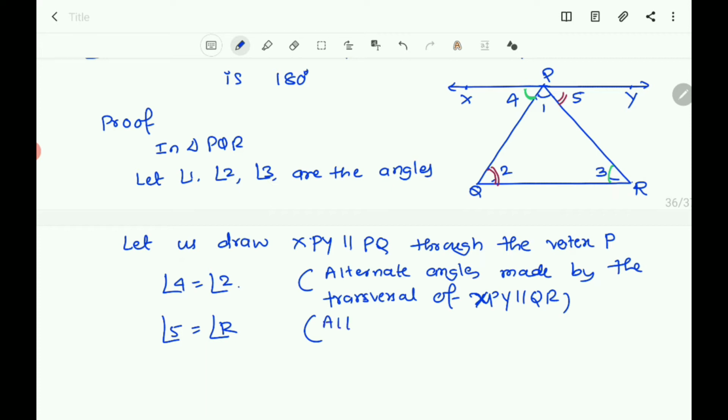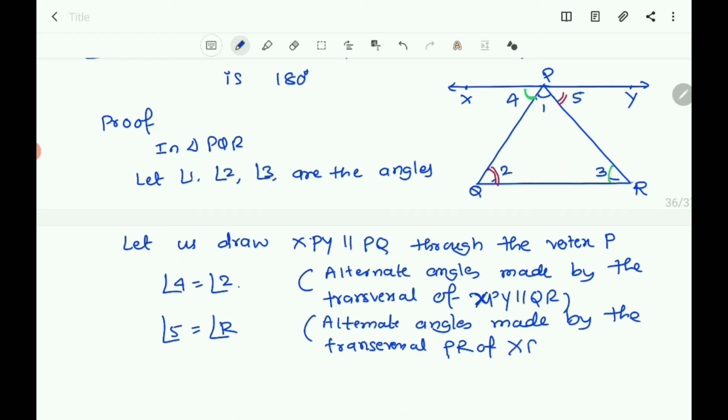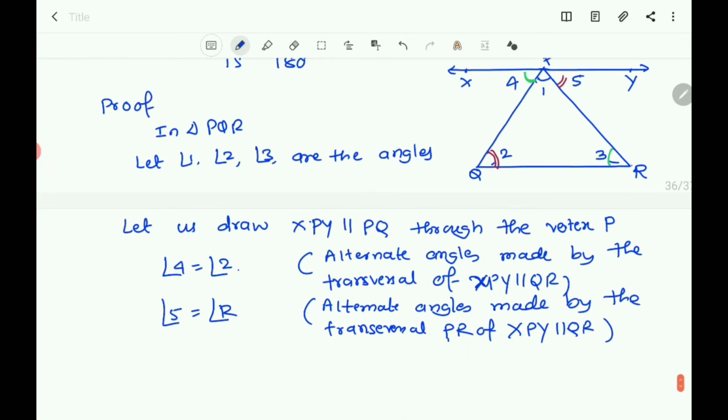So you write alternate angles made by the transversal PR of XPY parallel to QR. Consider this as first, this as second.